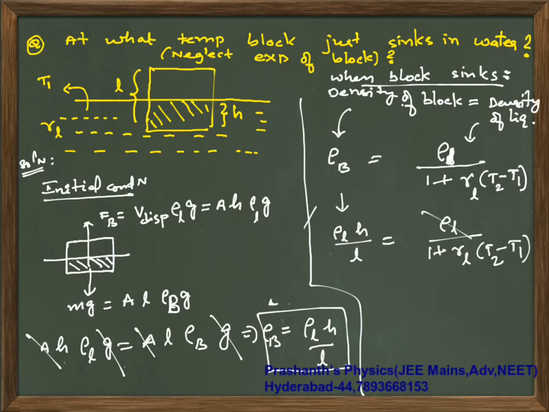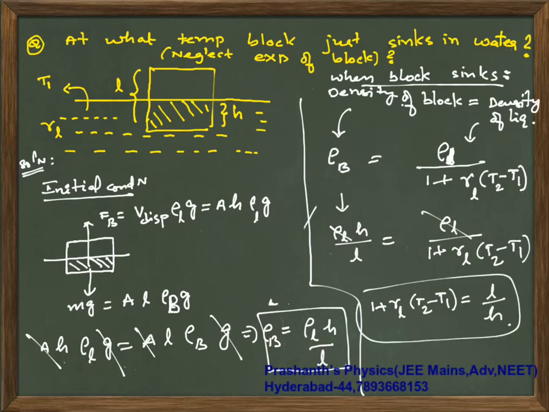So rho of liquid will cancel off. H and L are given. So 1 plus gamma of liquid into T2 minus T1 is, on cross multiplying, L by H. So send this to the other side and simplify to get the value of T2, and whatever you get is the answer. So like this you have to consider the density related questions.